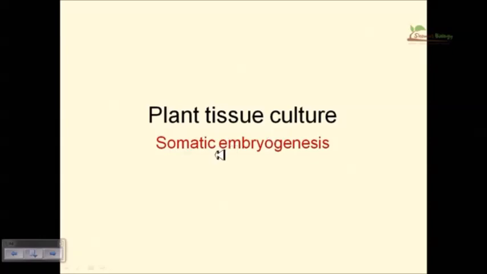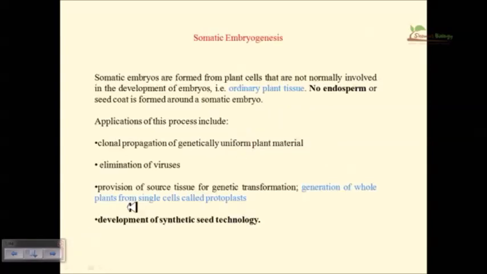But in this case, the term somatic suggests that this embryo is made with somatic cells, not the cells of the germline. That means not the cells of male and female gametes, but ordinary somatic cell line cells. That makes this topic much more interesting.